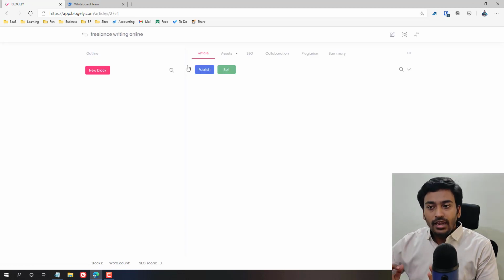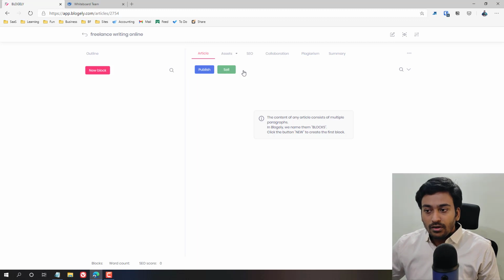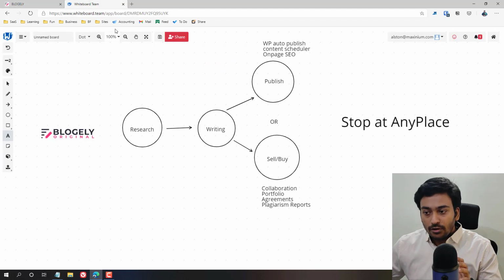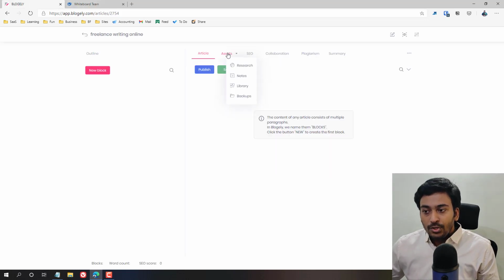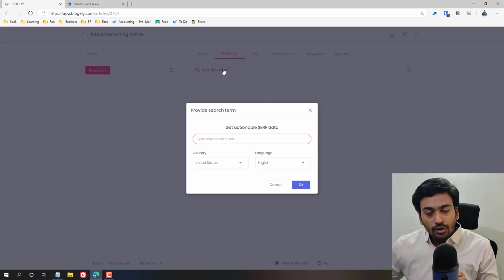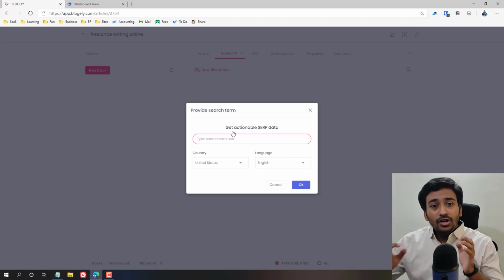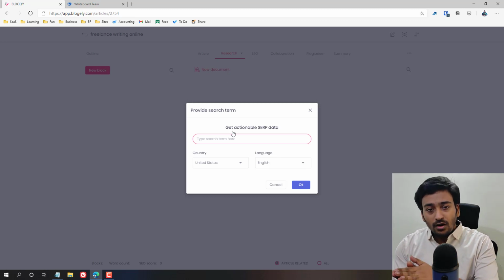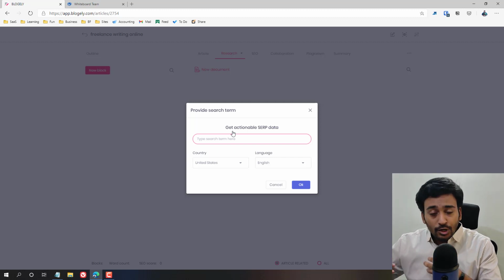Now I have come into the article. You can see all the different options are available. First, this is the outline. Let me go in a logical order. First, we are not going to write an article. We are going to do research for that article. So I'm going into the assets and into research, and now you can see it's showing a new document under research. If I click new document, I'm going to do research for this article before I start writing. This is how I do my workflow.